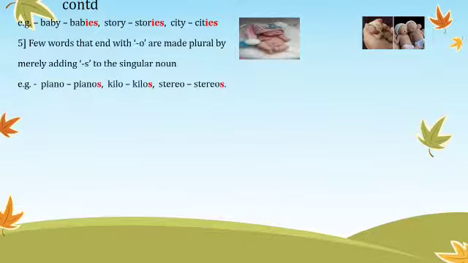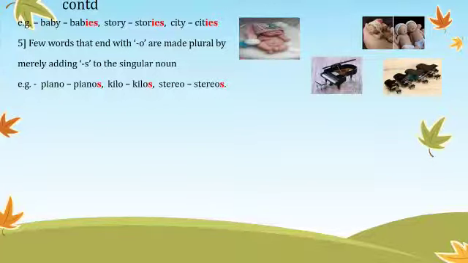The next rule. Few words that end with O are made plural by merely adding S to the singular nouns. For example, piano. Again it has O at the end, but you simply add S. For example, pianos, kilo, kilos, stereo, stereos. So it is not necessary that you always add ES. You have to add S sometimes. So one piano, many pianos.